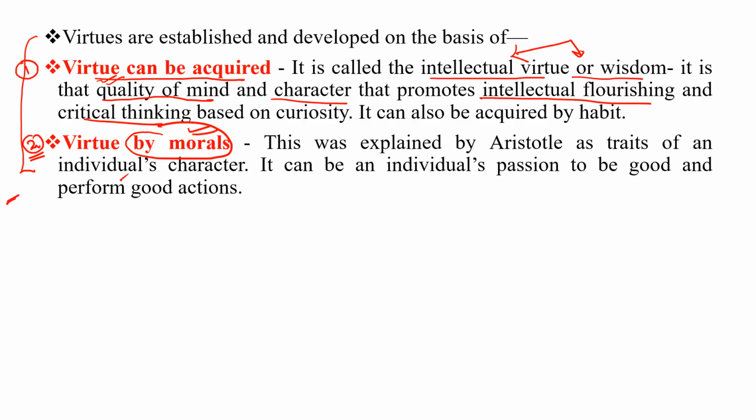That is virtue by morals. So we have covered two things here: virtue can be acquired, and virtue by morals.